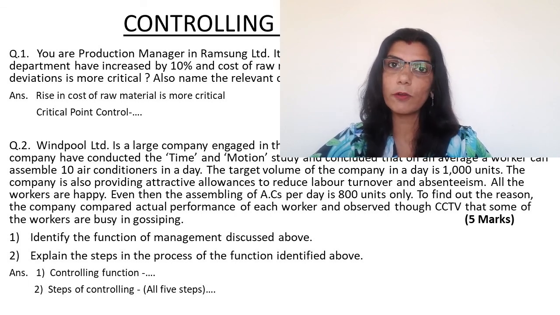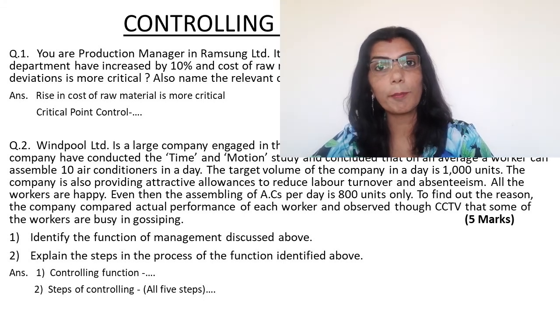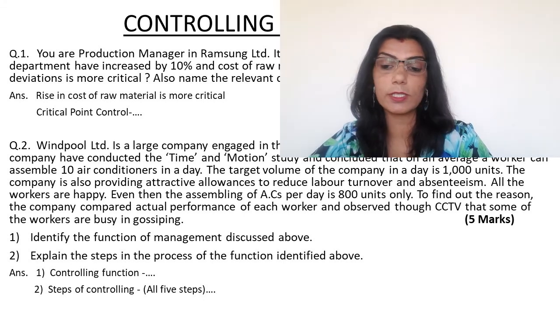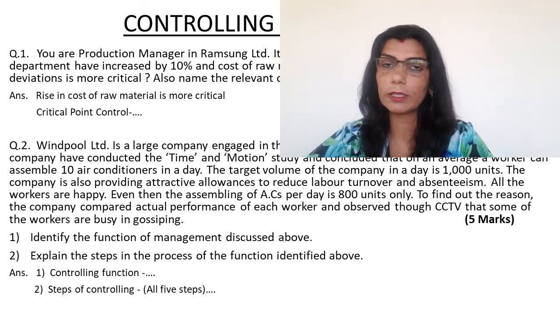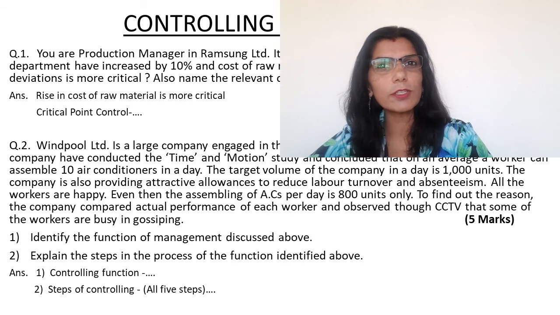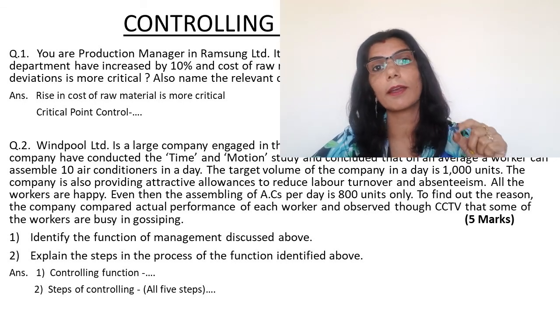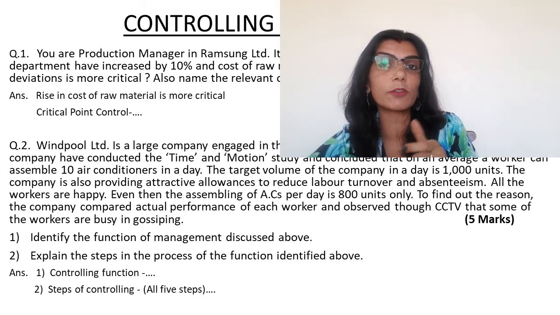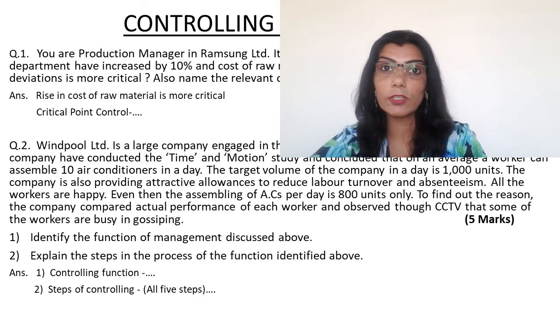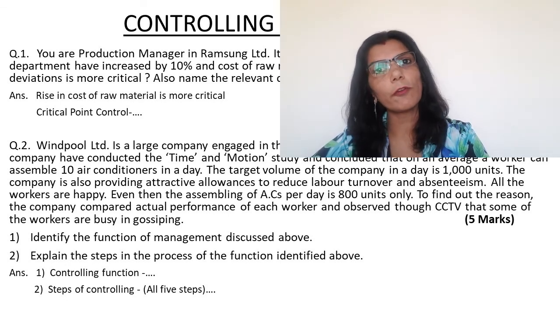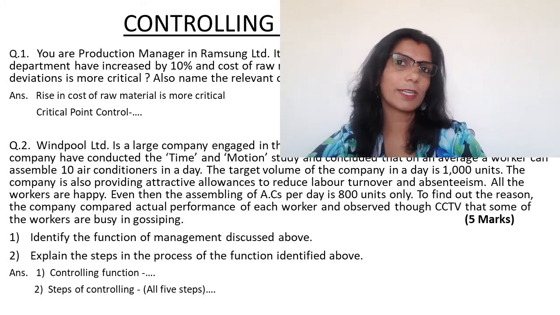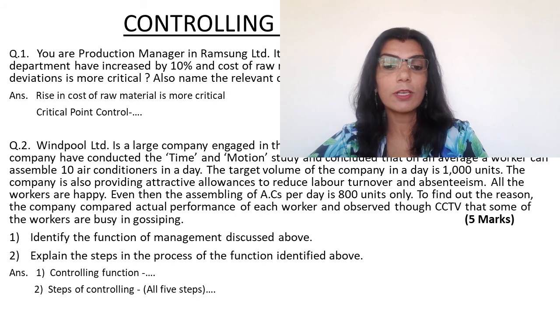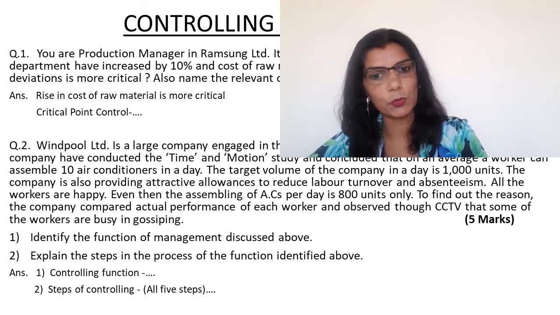So here, first of all, you have to identify the function of management. Here, they are comparing the actual performance of workers, which is 800 units, with the standard performance, which is 1000 units. So वो कौन सा function of management था जिसमें हम standard performance और actual performance को compare करते हैं, deviations को analyze करते हैं और फिर corrective actions लेते हैं? बताइए? Right, ये है हमारा controlling function. So first का answer आपका है controlling function.